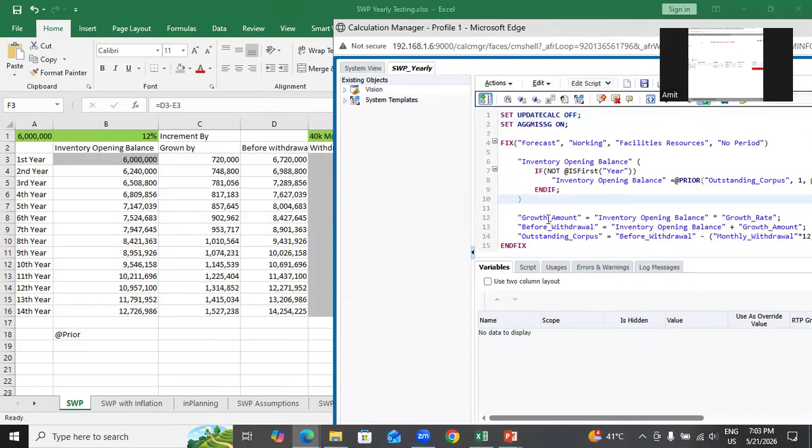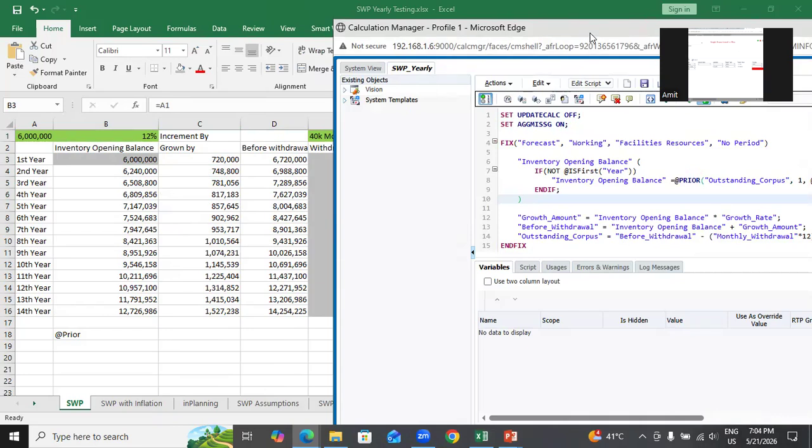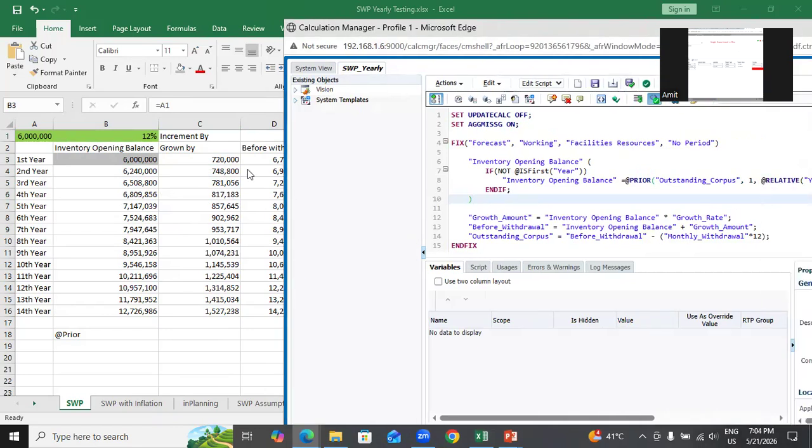Okay. First, I'm calculating growth amount. This is growth amount. What is that? Opening balance multiplied by increase by 12%, isn't it? Opening balance increased by 12%. The simple formula I've written in Excel, the same I've written in the business rule. Opening inventory multiplied by 12%. This is my growth amount.